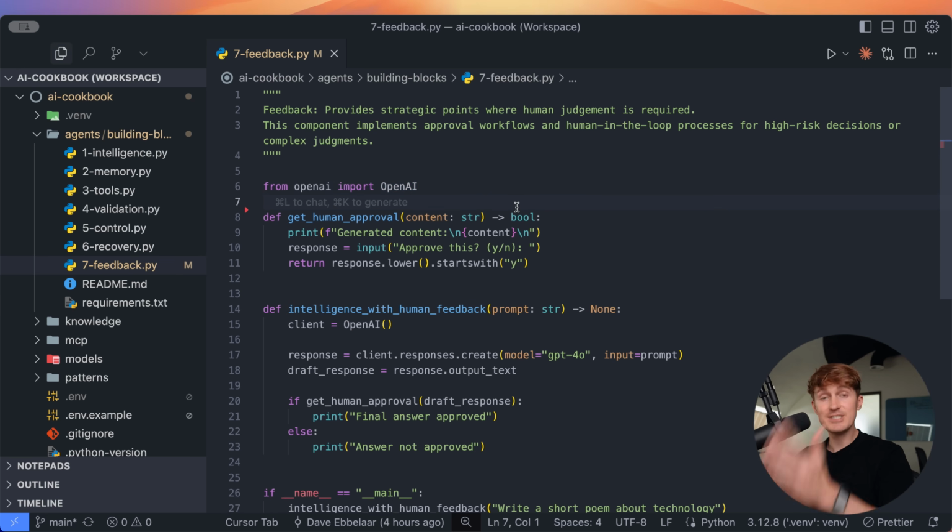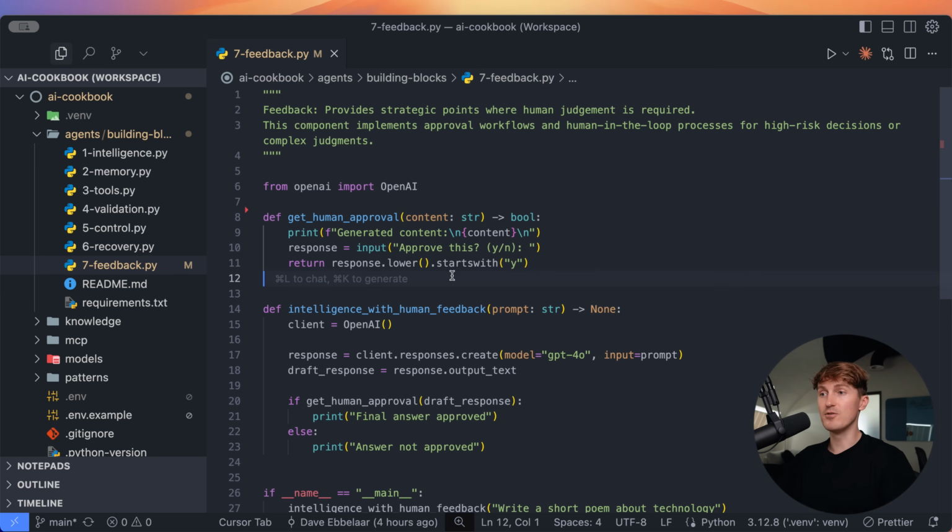And how you can actually implement that within your application or code base, here in 7feedback.py, you can integrate or create a strategic moment where you have a full stop and do not let the agent continue until it gets an approval. Now, there are various ways that you can do this. This is a very simple example. You can integrate some kind of front-end application. You can integrate something like Slack. You'll probably need to set up some webhooks to ping back and forth. Super technical, beyond the scope of this video, but the principle is the same.